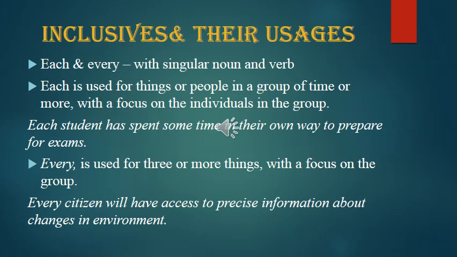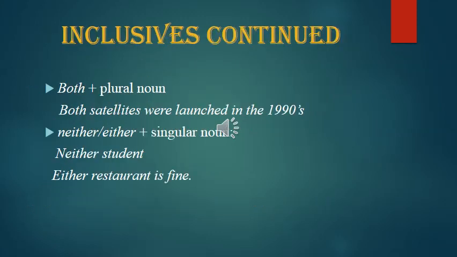So in each, focus is on the individual. In every, focus is on the group. Every citizen will have access to precise information about changes in the environment. Okay. So every citizen refers to citizens in general. Both plus plural noun: both satellites were launched in the 1990s. So we cannot say both satellite, it has to be satellites only, plural noun.